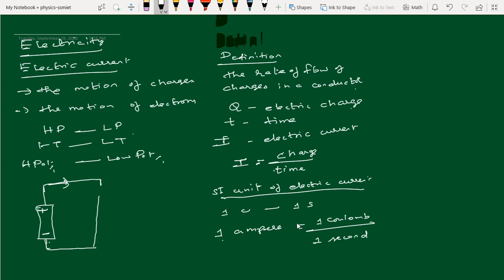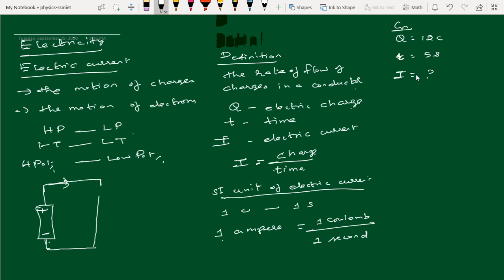Next we can solve a problem. For example, here in our book one problem is given. The question is, a charge of 12 coulomb flows through a bulb in 5 seconds. Given data: Q is equal to 12 coulomb, time T is equal to 5 seconds. What is the current through the bulb? I is equal to question mark.